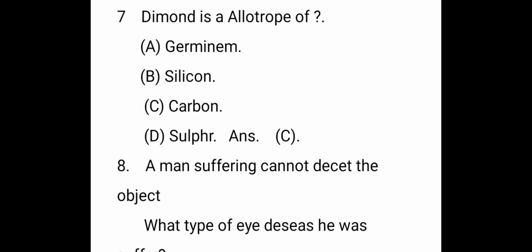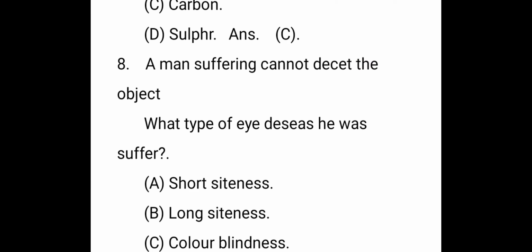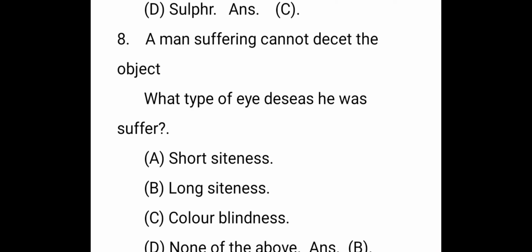The next question, diamond is an allotrope of carbon. A man cannot detect an object in the distance. What type of eye disease is he suffering from?